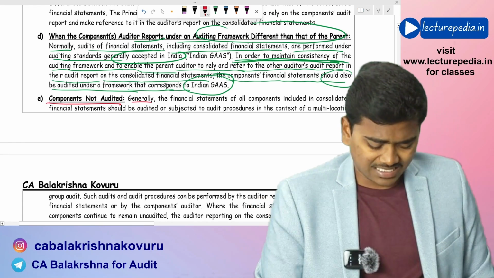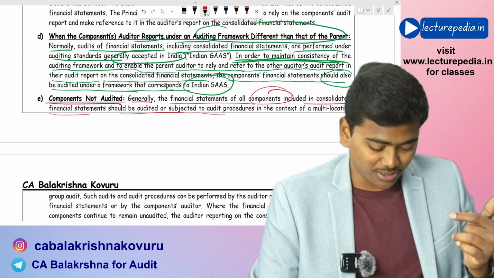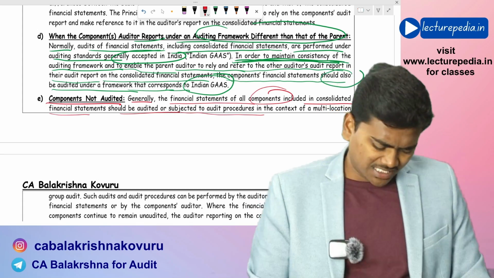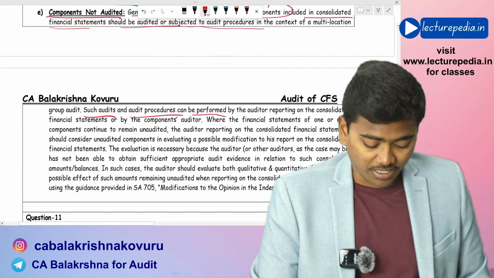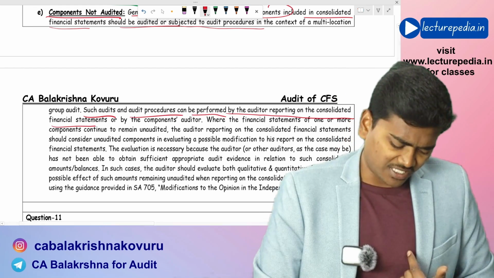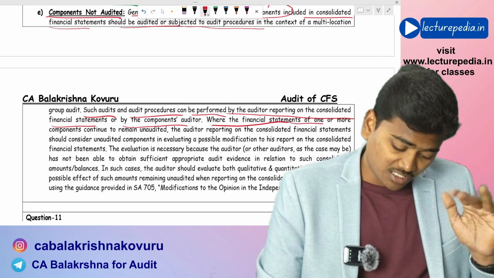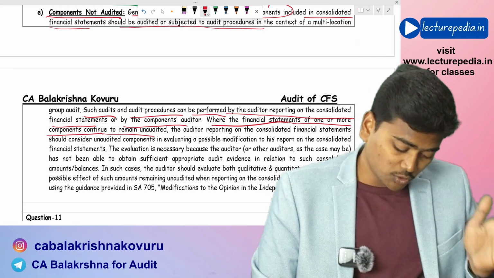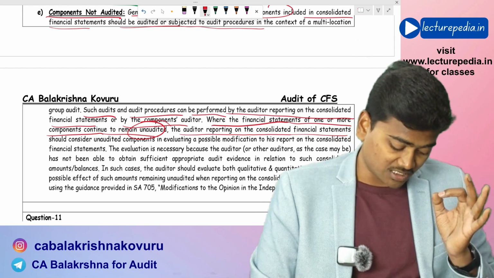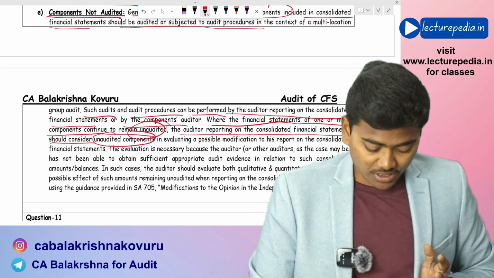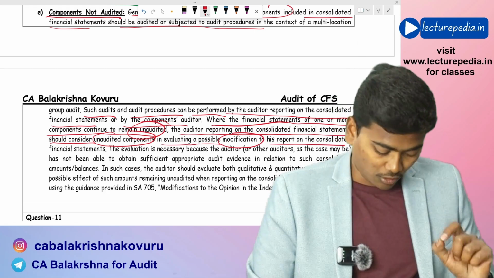Components not audited. Generally, the financial statements of all components included in the consolidated financial statements should be audited or subject to audit procedures in the context of a multinational group audit. Such audits and audit procedures can be performed by the auditor reporting on the consolidated financial statements or by the component auditor. Where the financial statements of one or more components continue to remain unaudited, the auditor reporting on the CFS, consolidated financial statements, should consider unaudited components in evaluating possible modification to his report on the CFS.